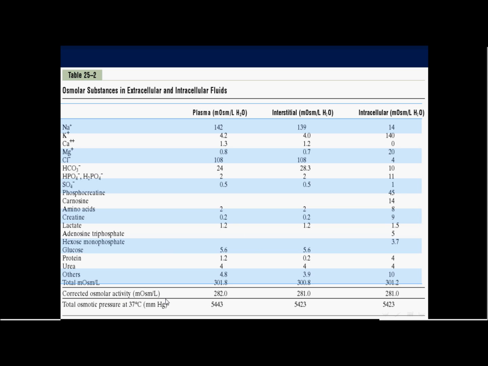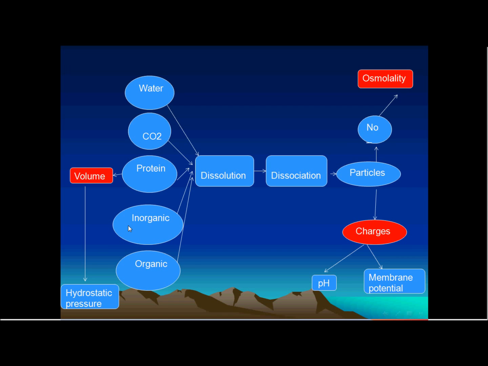It is in milliosmoles per liter. How much pressure is produced by these milliosmoles? We multiply it by 19 to give you an osmotic pressure for the plasma of 5,443 millimeters mercury, but for the interstitial it is 4,502, a difference of 23 millimeters mercury. The difference is 20 for sure. This 1 milliosmole increase in the plasma protein over that of the interstitial is what we call oncotic pressure.